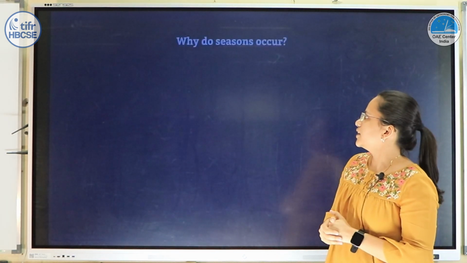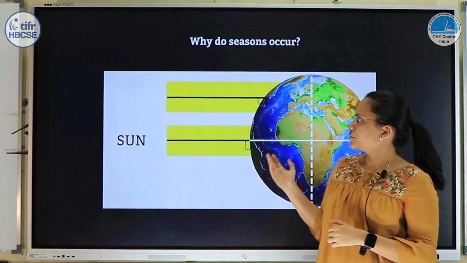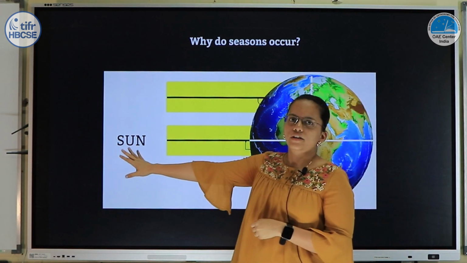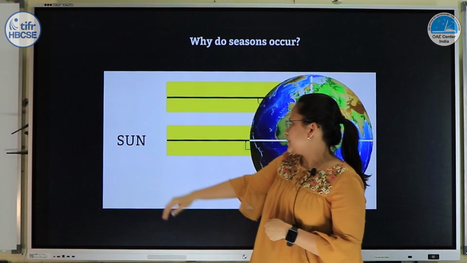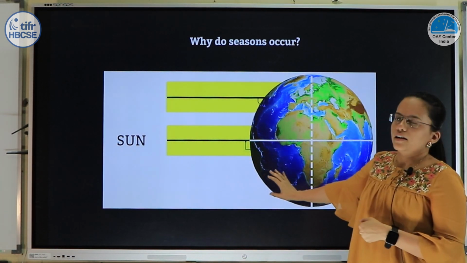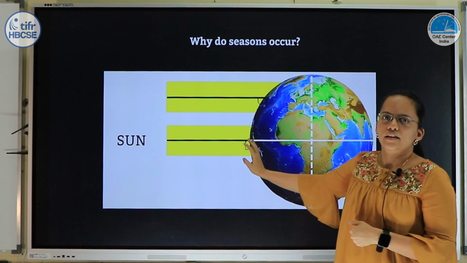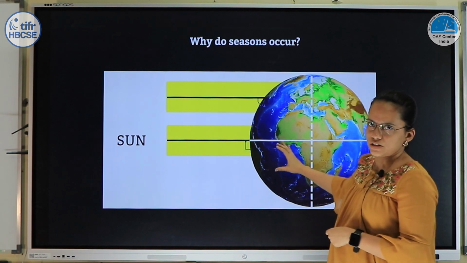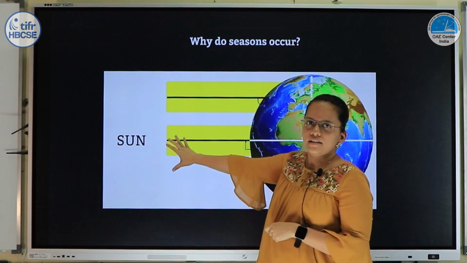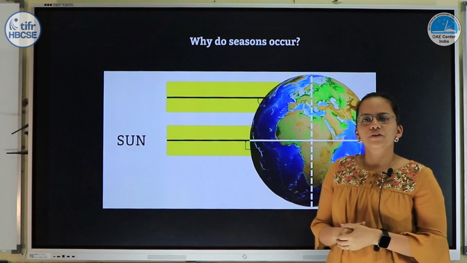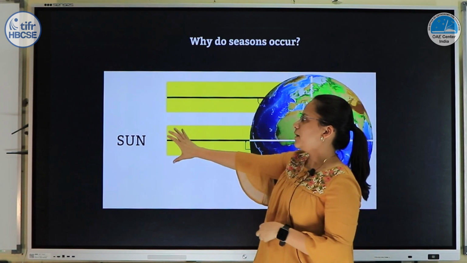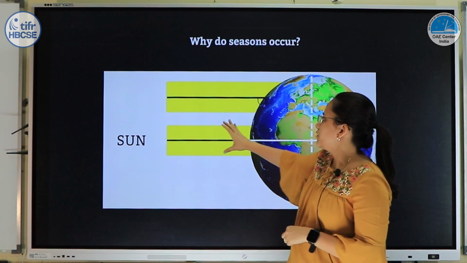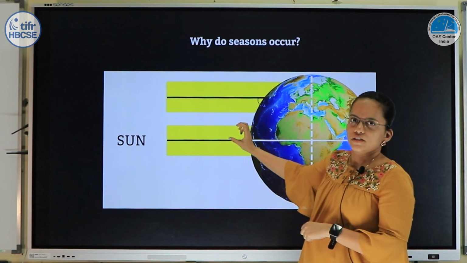For this we are going to take a look at this particular figure. So we have Sun on this side of the screen, and this is Earth. Now this is the position of the Earth at equinox. So if you look at the equatorial region here, the Sun is going to be overhead at noon. We are going to take a look at the same amount of sun rays that are falling on different parts of the Earth.